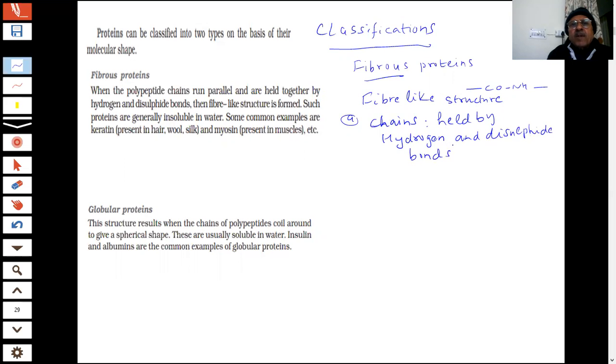They will ask you in the paper what type of bonds are there in the fiber-like structure. Then what is your answer? Hydrogen and disulfide bonds. This question has been asked: in the fibrous proteins, the chains are held by which atom? Hydrogen. What type of bonds are there, students? Hydrogen and disulfide bonds. These are insoluble in water.